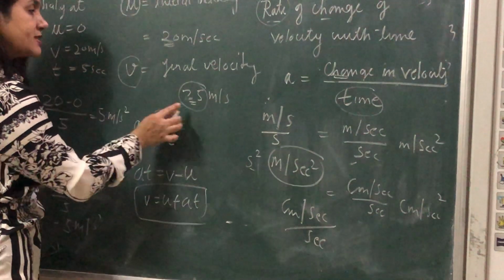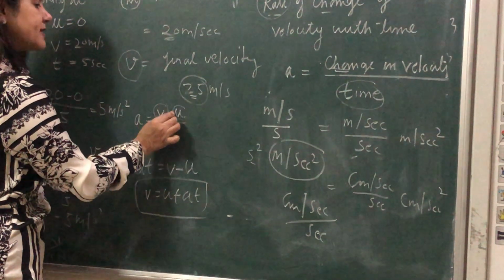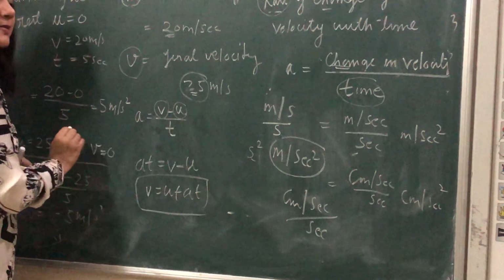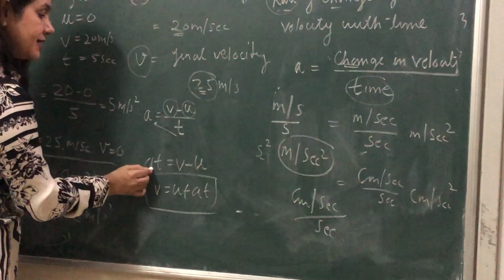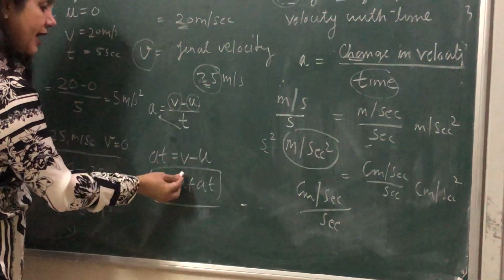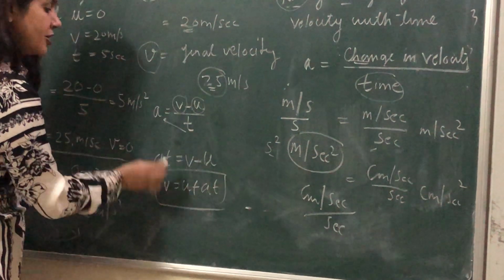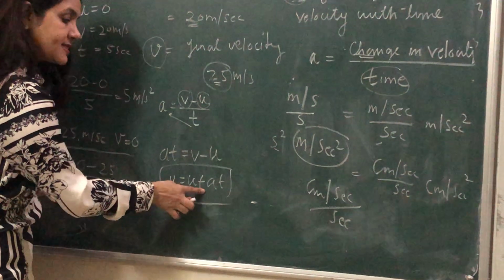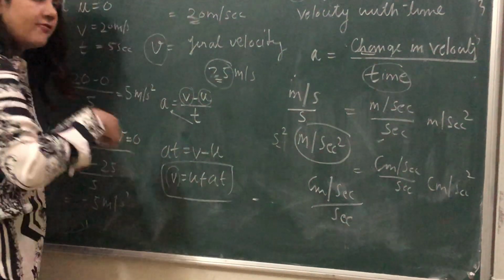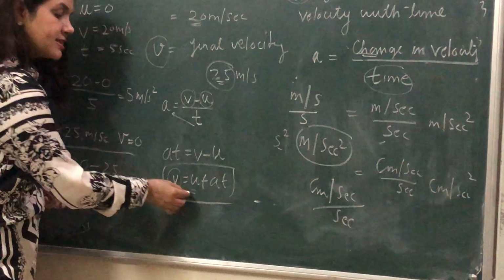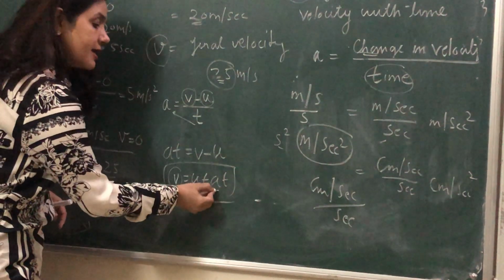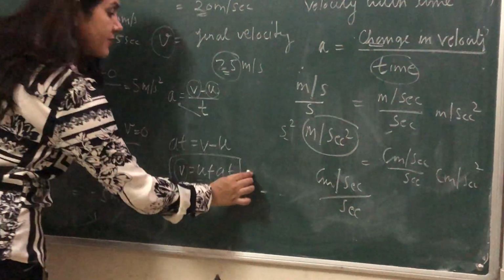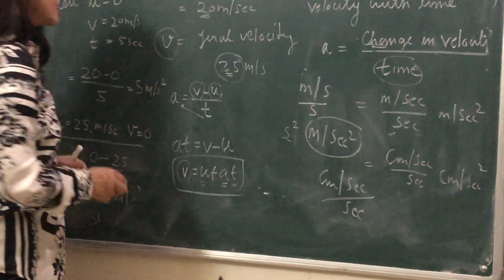Here v is the final velocity, that is 25, and u is the initial velocity. By cross multiplication, you will get at is equal to v minus u, and bringing u to this side, you will get the relationship v is equal to u plus at, where v is the final velocity, u is the initial velocity, a is the acceleration, and t is the time. This will help you in solving the numericals.